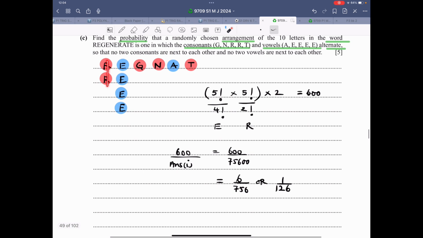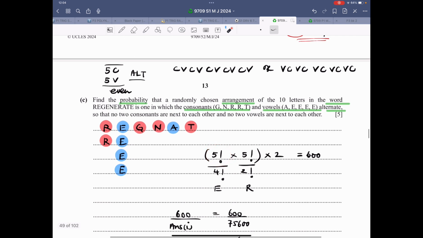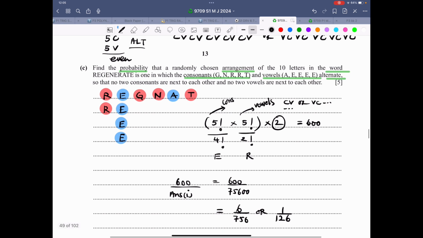Now, again, I have listed it out, 2 R's, 4 E's, G, N and T, but this time the distinction is not based upon this thing. The distinction is based upon vowels. How many vowels are there? It's also written over here, A, E, E, E, E. And how many consonants are there? G, N, double R, and a T. So 5 factorial for these 5 consonants. So let me write over here 5 factorial for the consonants, 5 factorial for the vowels, 2 for the arrangement, consonant vowel or vowel consonant series like this, and 4 factorial for the E's.